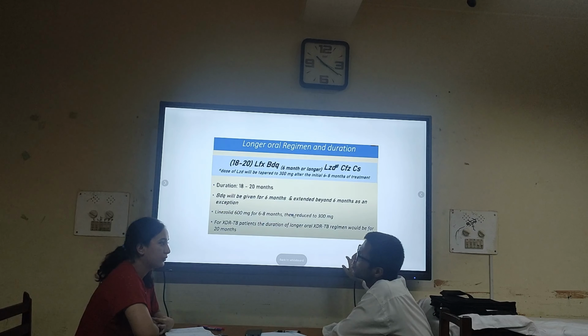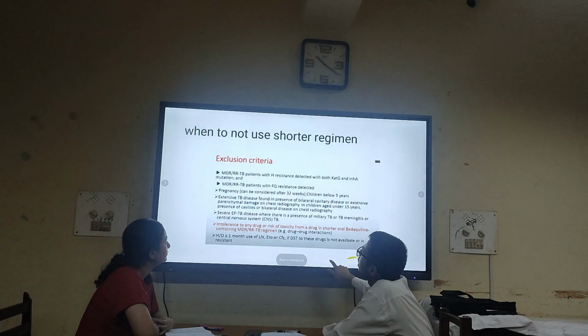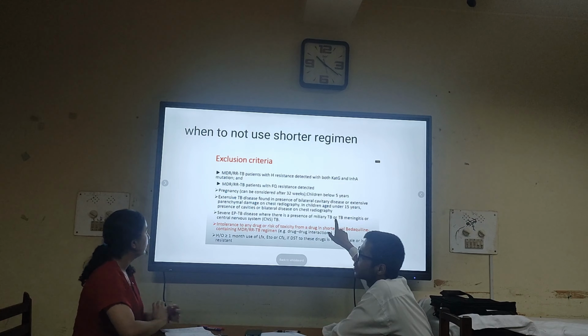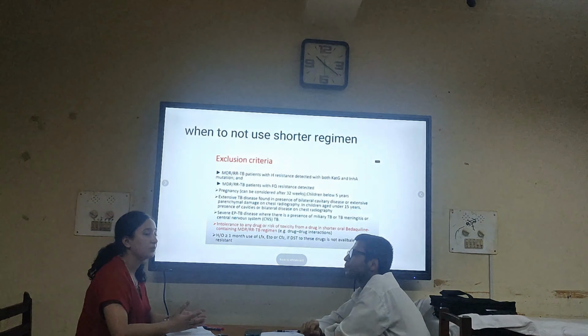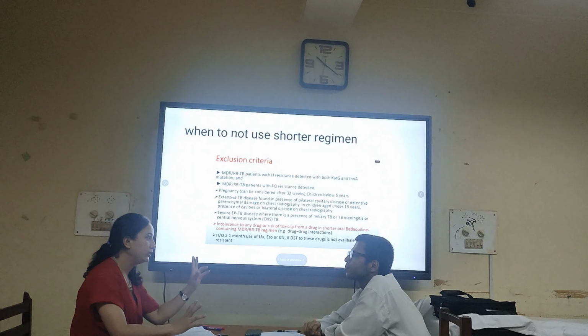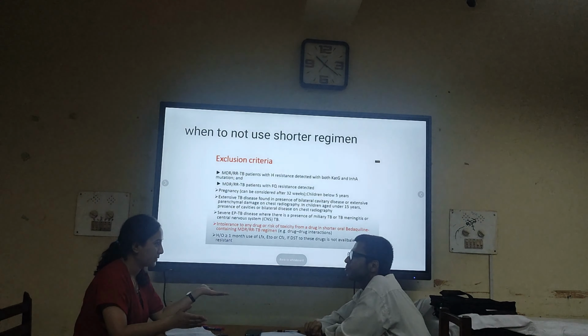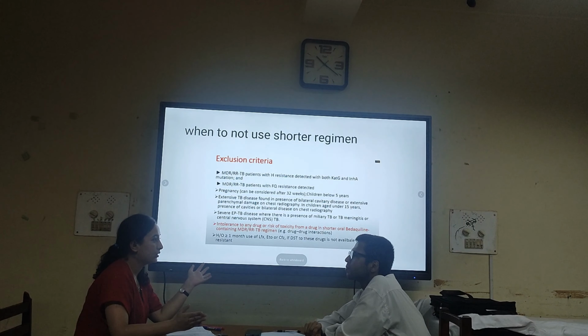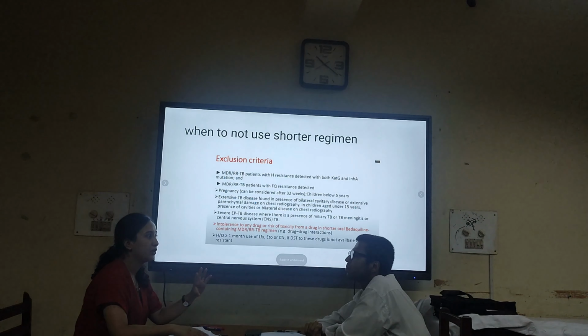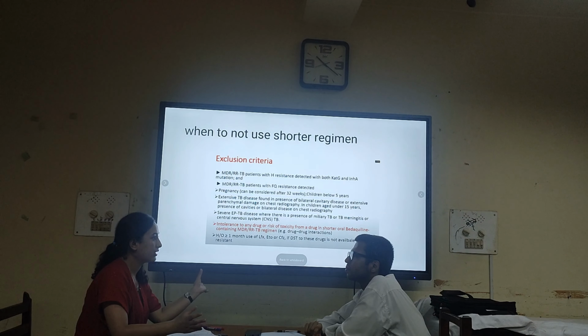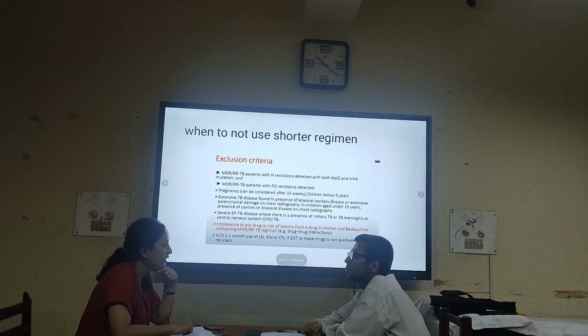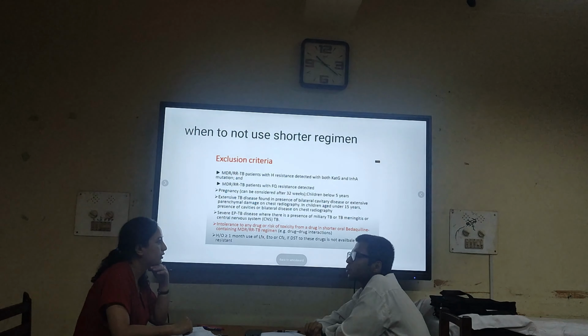So now moving on to the longer regimen. Before that, when to use the shorter course regimen? Of course, there are two regimens, the shorter regimen and the longer course regimen. It's not that we can use any of those regimens. There are certain conditions in which the shorter course regimen is contraindicated. So what are those conditions?